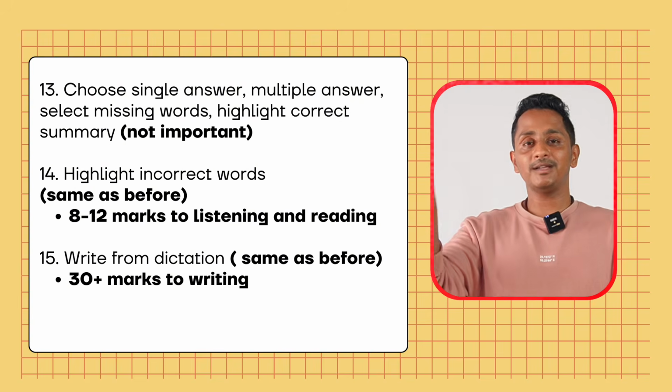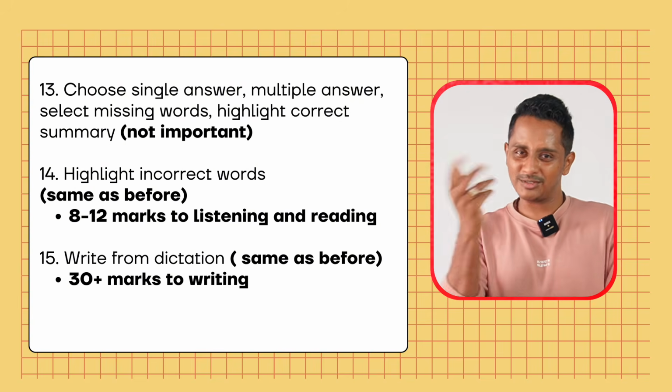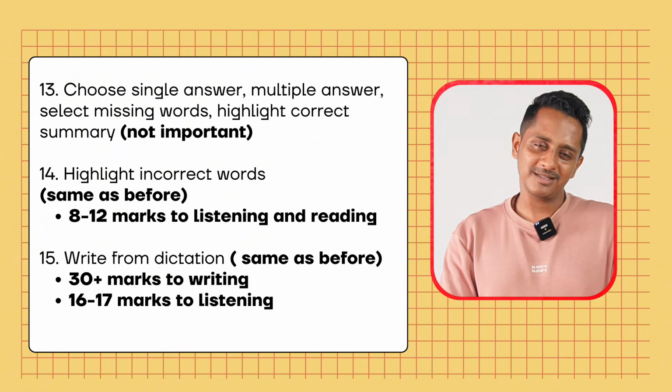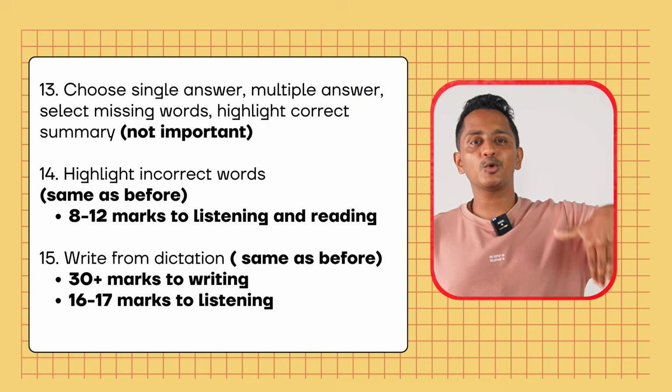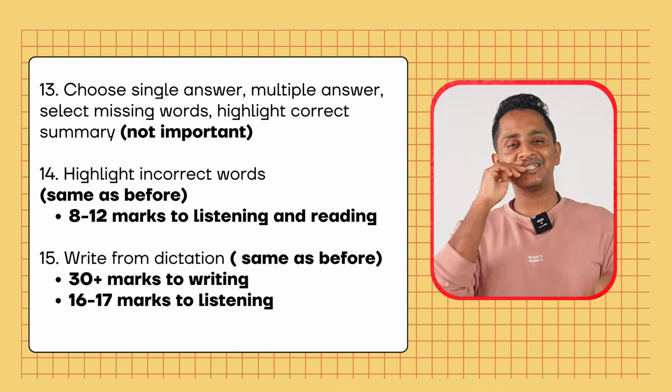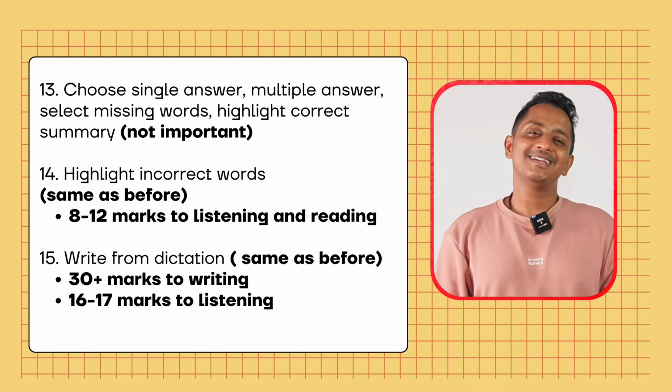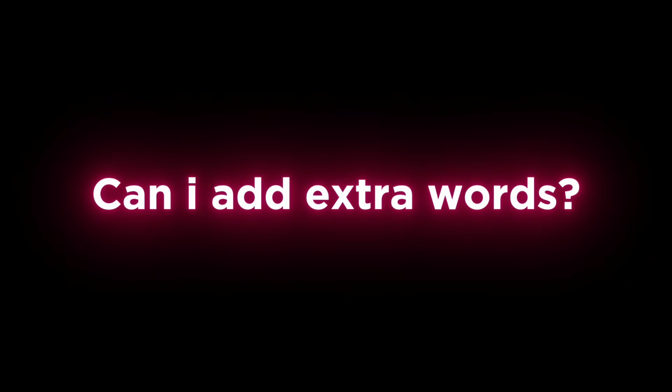But listening, from 35 they divide it by 2 or they do some fraction, 16 to 17 marks to listening. That's the only difference. The internal scoring has been changed, but external display, it's the same module, same thing, same strategy. Can I add extra words?